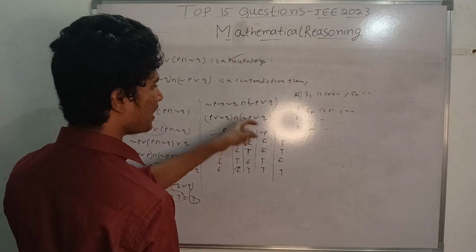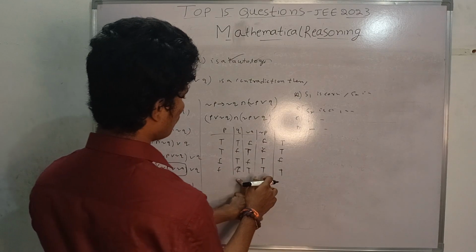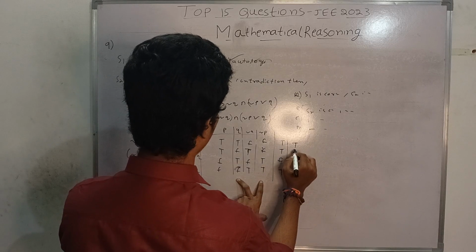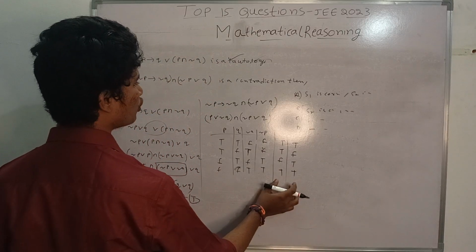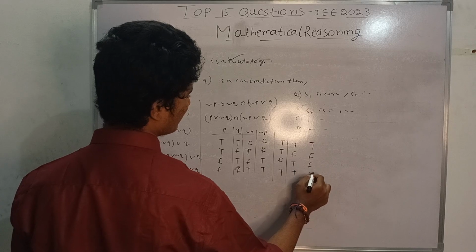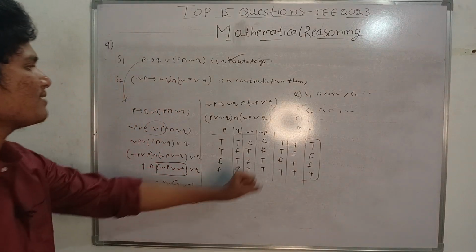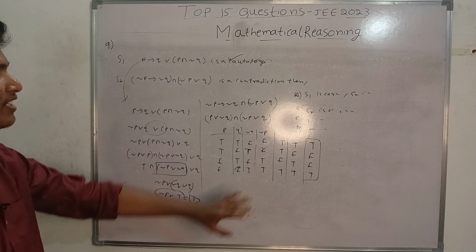And the negation of P or Q. What will I get? I will get F, T, F, F, and these two things I have to AND. What will I get? T here, false here, T here. I am getting this thing. That is, this complete statement is TF, TT.